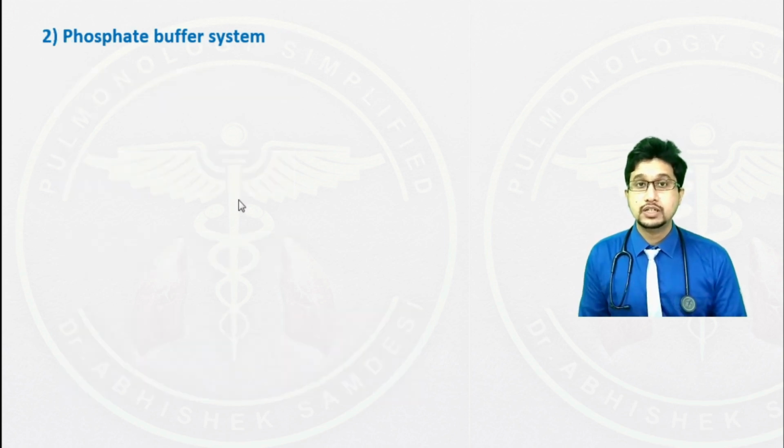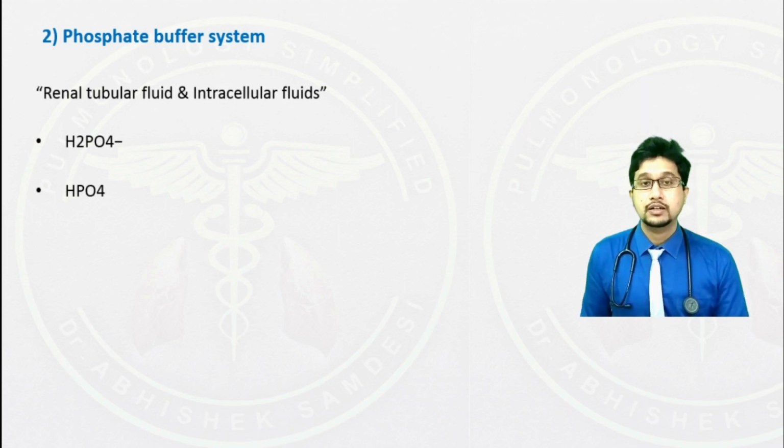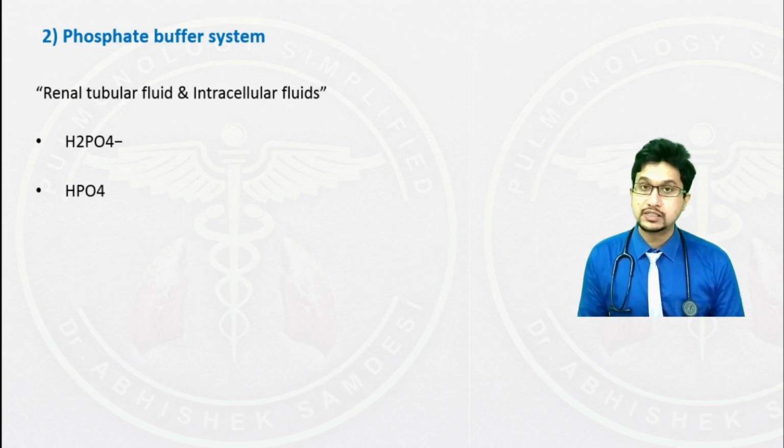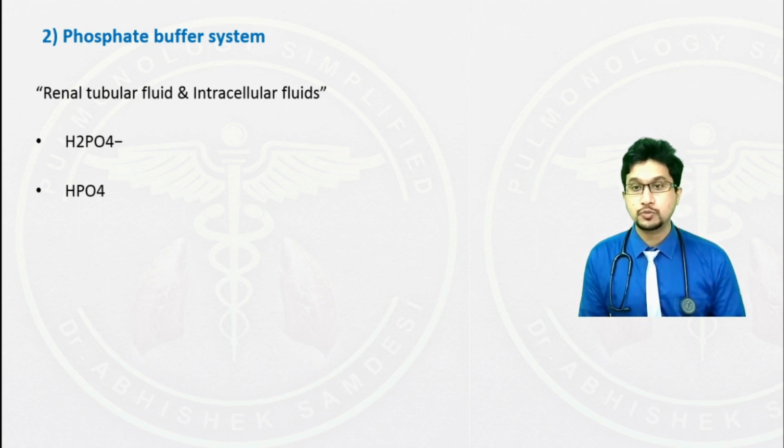I'll briefly mention regarding the phosphate buffer system. The phosphate buffer system is predominantly an intracellular buffer as well as it is seen mainly in the renal tubules. It consists of an acid which is phosphoric acid H2PO4 and hydrogen phosphate which is HPO4.